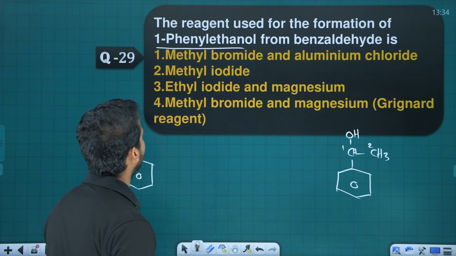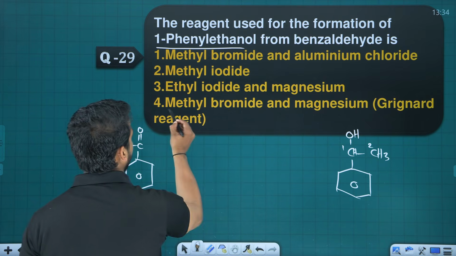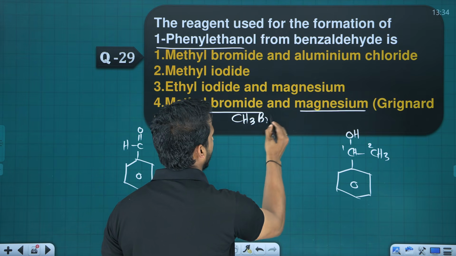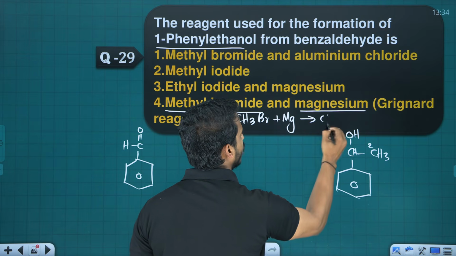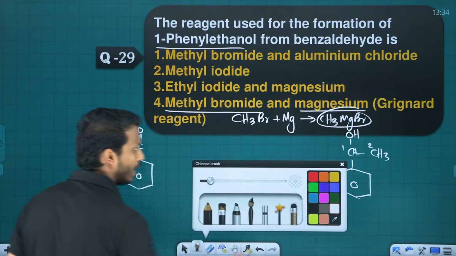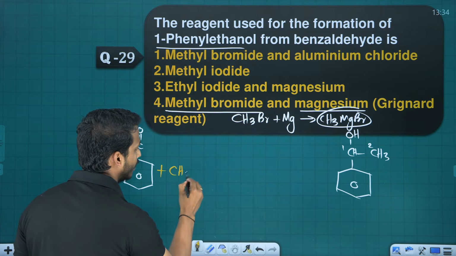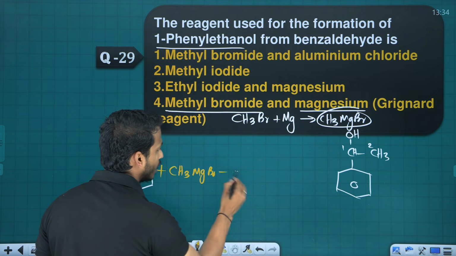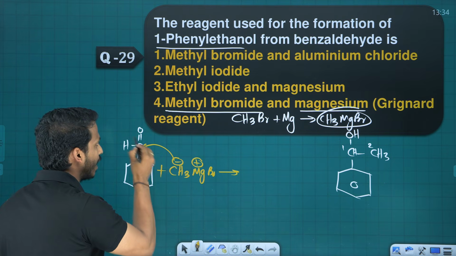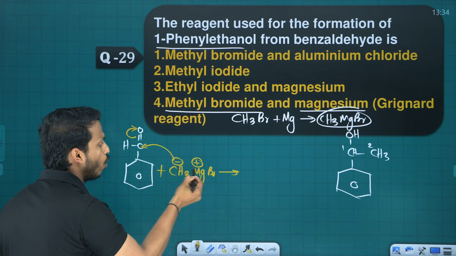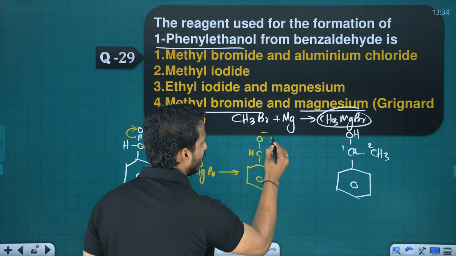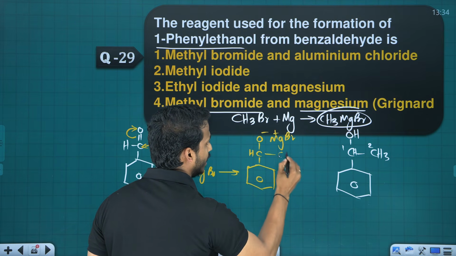What is the Grignard reagent here? Methyl bromide and magnesium. What is methyl bromide? CH3Br. What happens when it reacts with Mg? You will get CH3MgBr. That is our Grignard reagent. What are the ions? Mg plus and CH3 minus. So the nucleophile will attack on this. O becomes O minus. To the O minus, MgBr will attack. You will get CH O minus MgBr and here CH3 attacks.